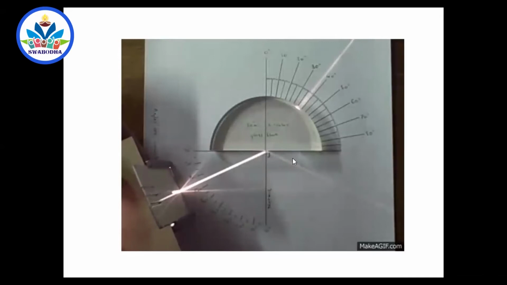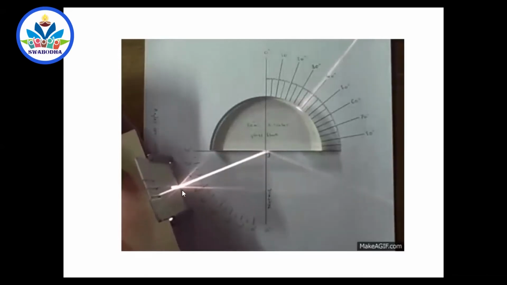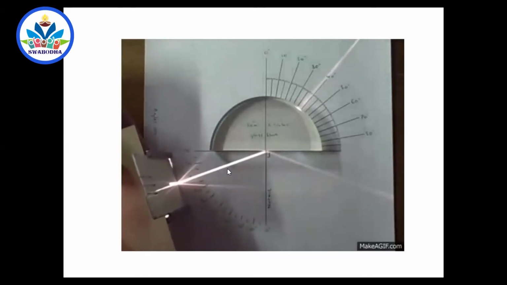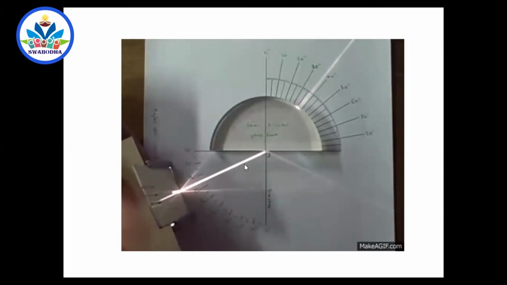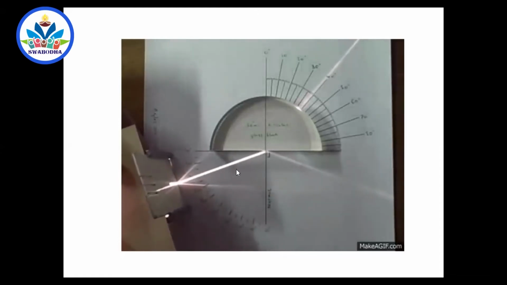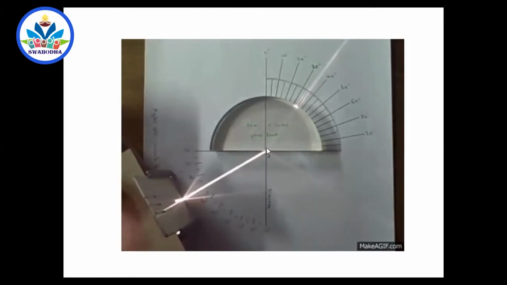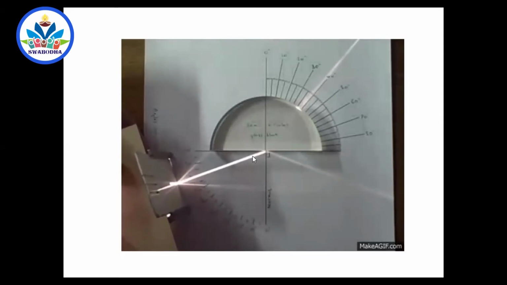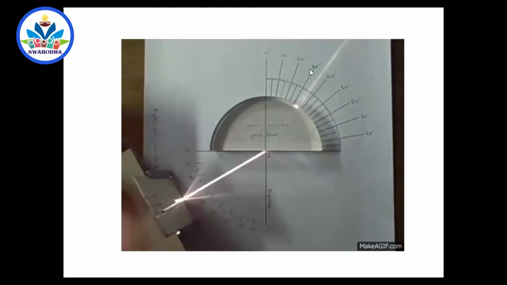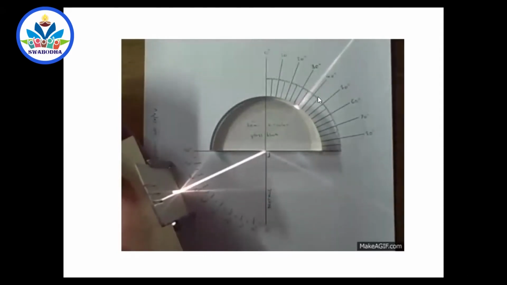Of course, this is just a demonstration because this is not a ray of light. This is very thick compared to this line. You can say measuring the angle becomes a problem here. Whether you measure the angle from the right side of the beam or left side of the beam, that is a problem. But this is almost a parallel beam, so you can measure it. Still, you can see how the ray of light undergoes refraction very beautifully. As the angle of incidence is changed, the angle of refraction also keeps on changing.